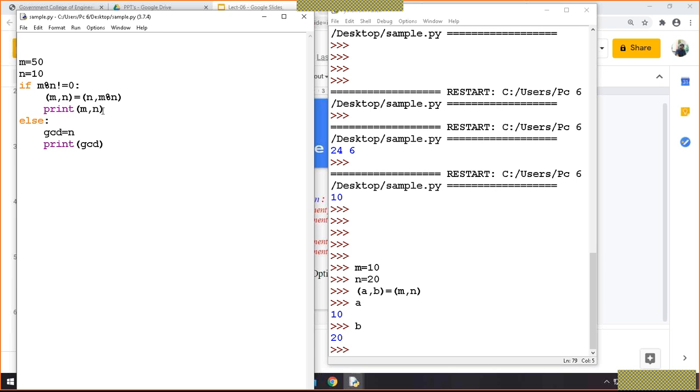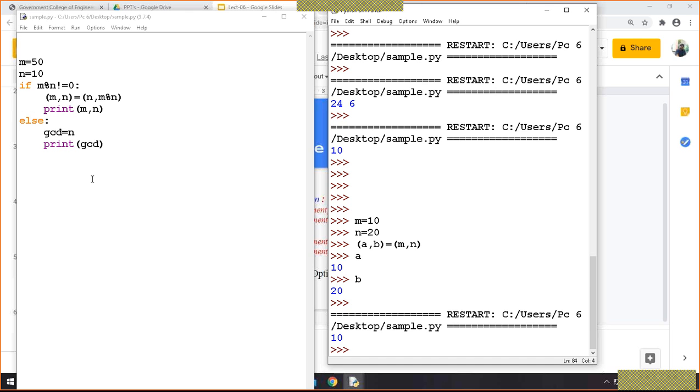So actually this is treated as an else statement. If you save and run it, it will provide 10 as the output. You can see it is executing this one only.